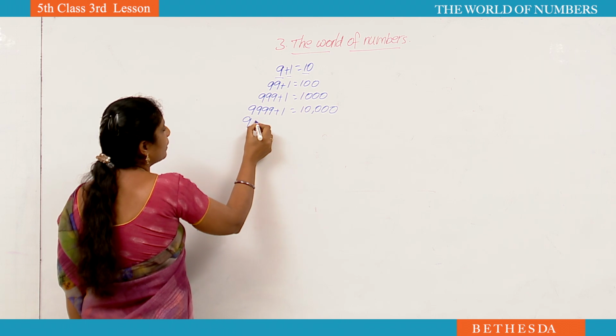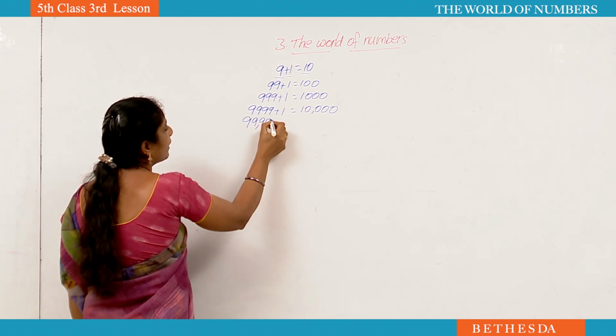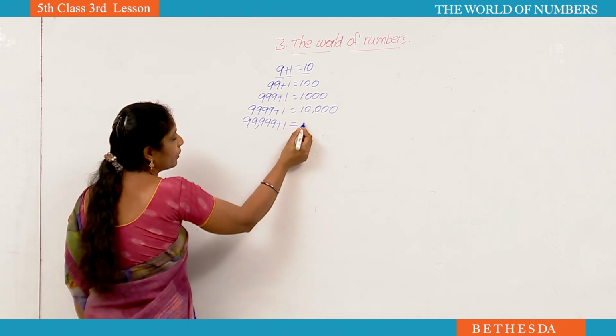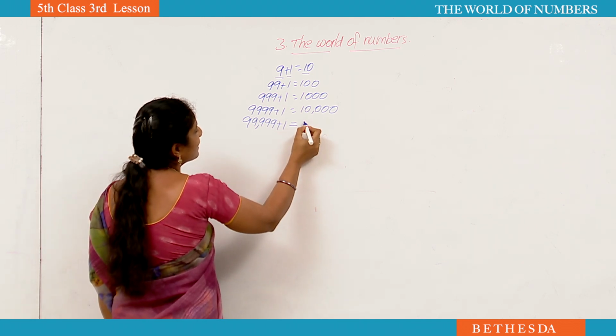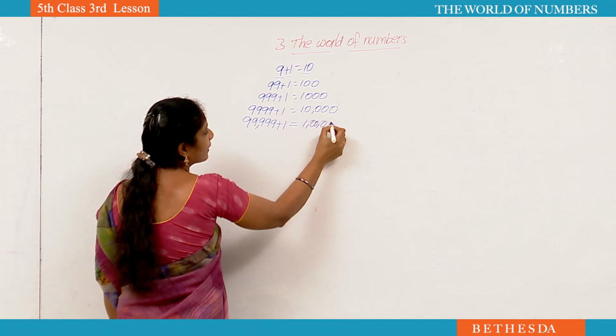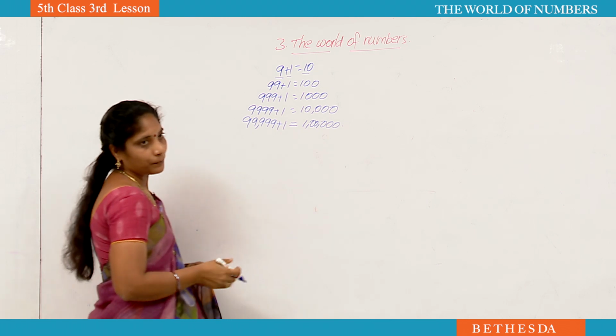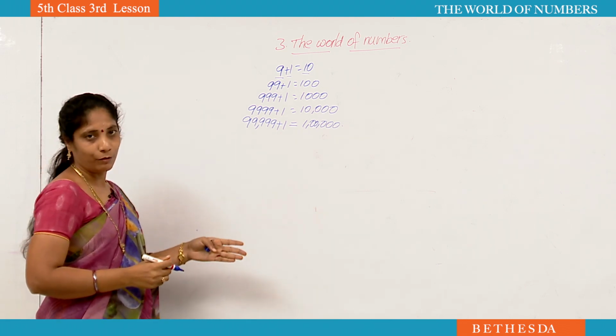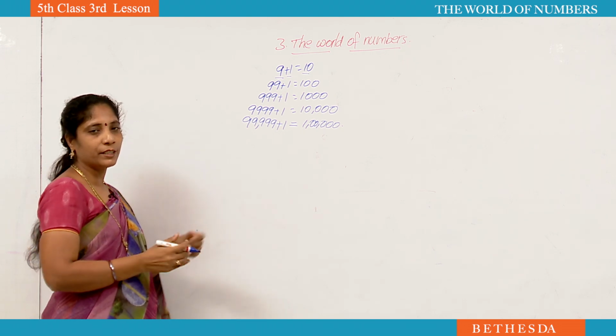The greatest 5 digit number is 99,999. If we add 1 to that number, we will get a 6 digit number. See, that is called 1 lakh. Okay. If you add 1 to the greatest 6 digit number, we will